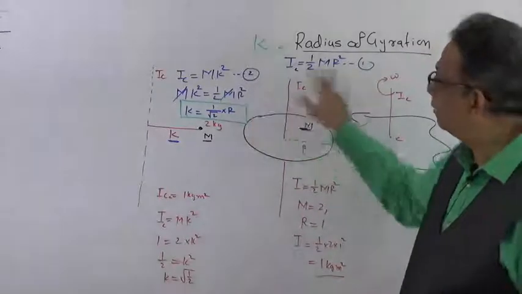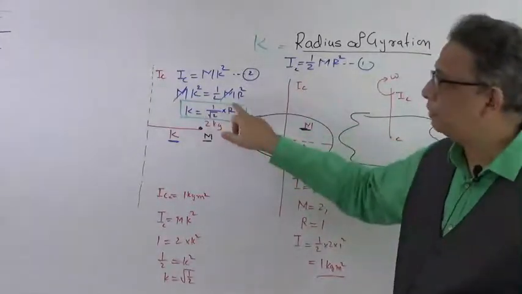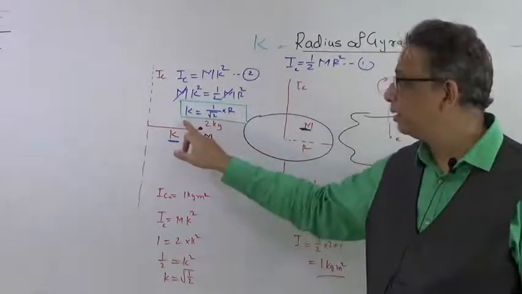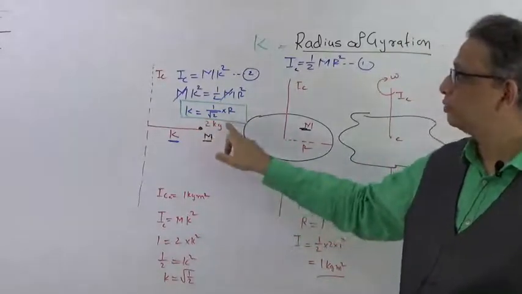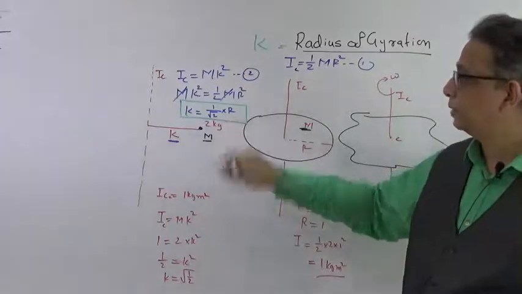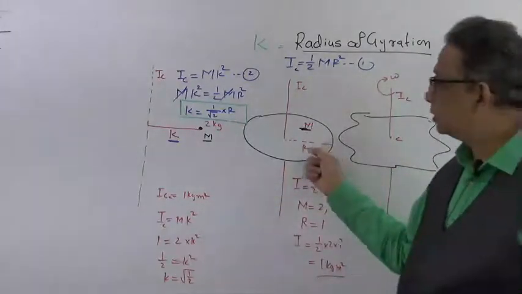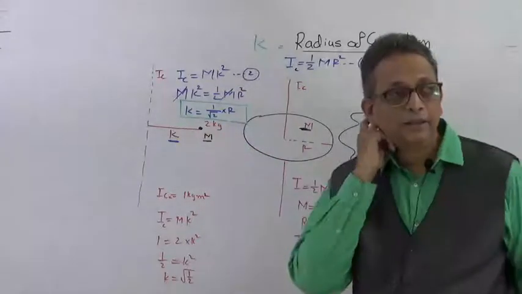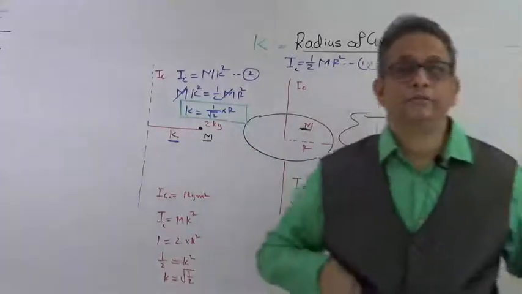So when you equate both these equations, the mass will get cancelled because mass is common in both cases, and you will get the expression of k in terms of r. This was the radius r of that object. Now you will get the value of this k. This k is called the radius of gyration.